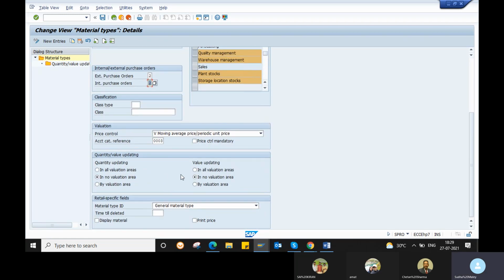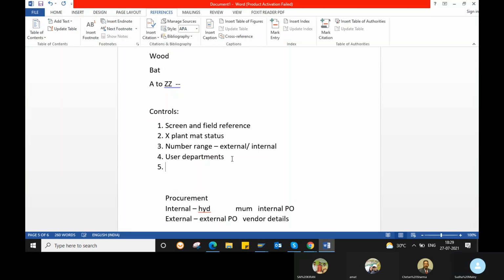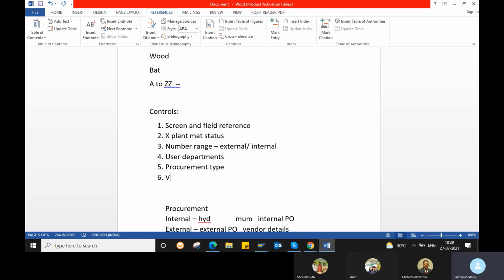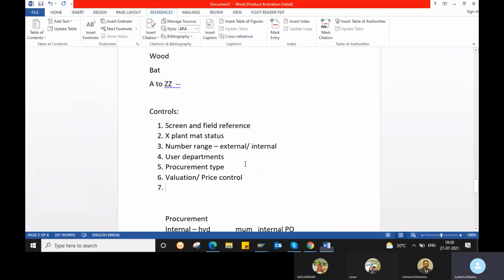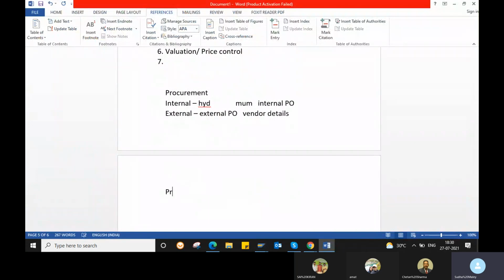So the next one is in your valuation, the price control. Valuation, or you call it price control. Coming to the price control, there are two prices here. Coming to the prices, we have two types of price.